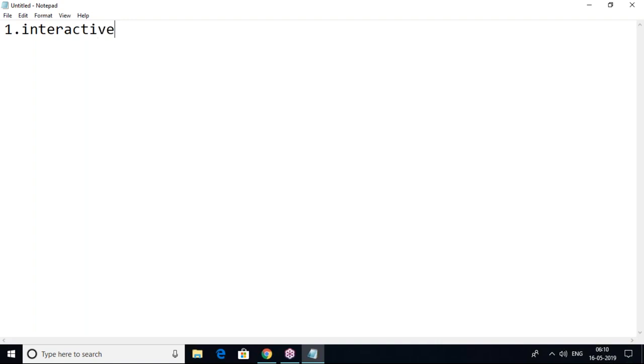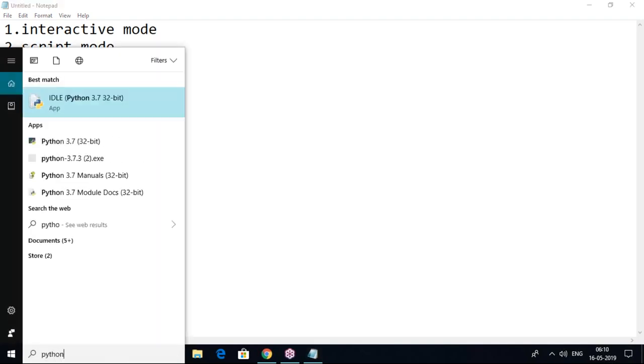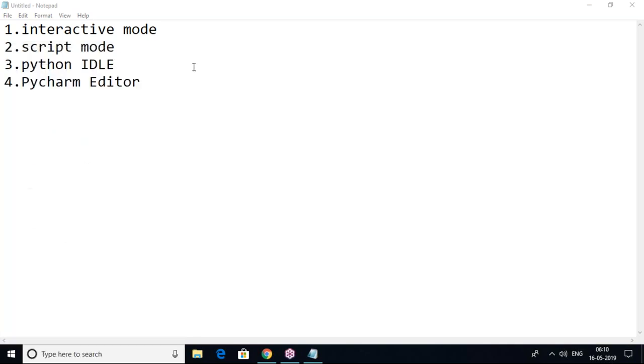Script mode also lets us write Python code and execute it. Interactive mode means that after installation of Python software, as soon as we type IDLE in the search and click on it, it opens in interactive mode. You can see this is an interactive mode.